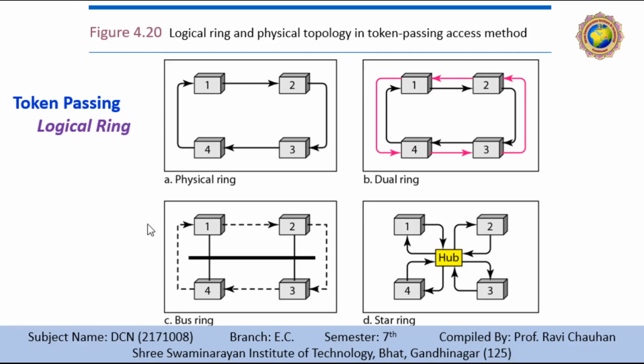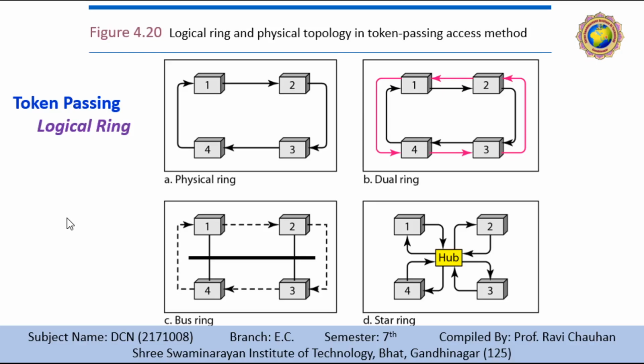As you can see in this figure, there are 4 types of token passing in a logical ring: physical ring, dual ring, bus ring, and star ring. So let's discuss the logical ring. In a token passing network, the stations do not have to be physically connected in a ring. The ring can be a logical one.